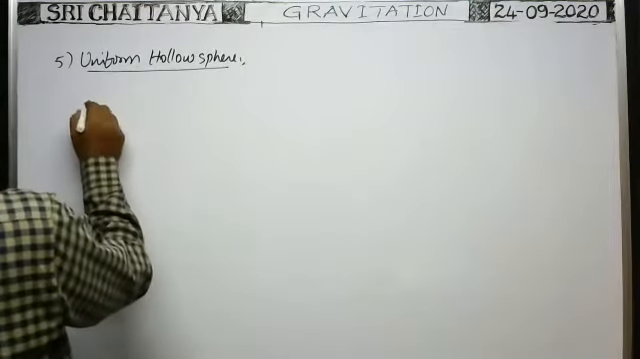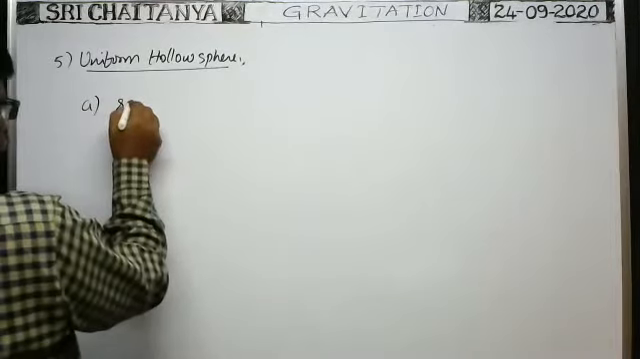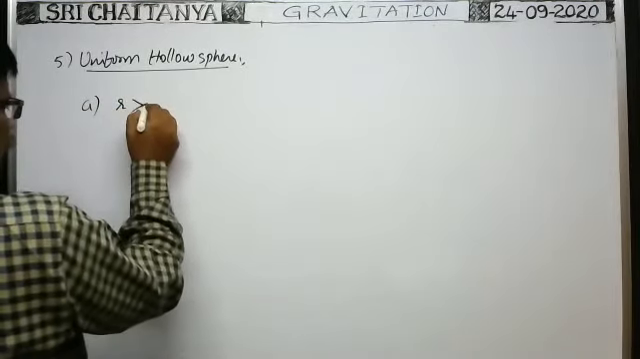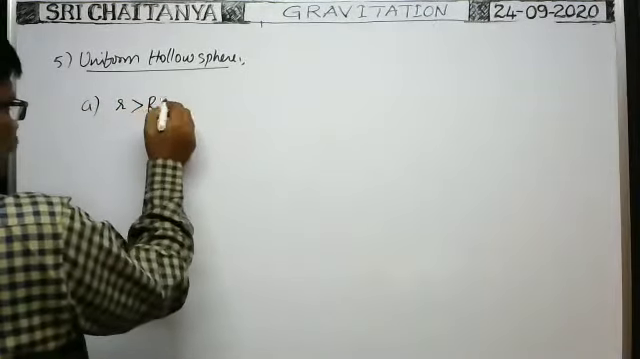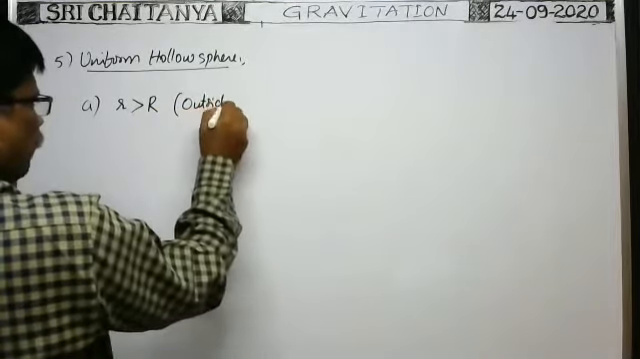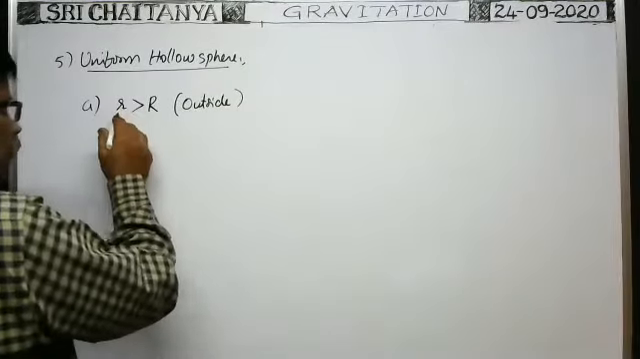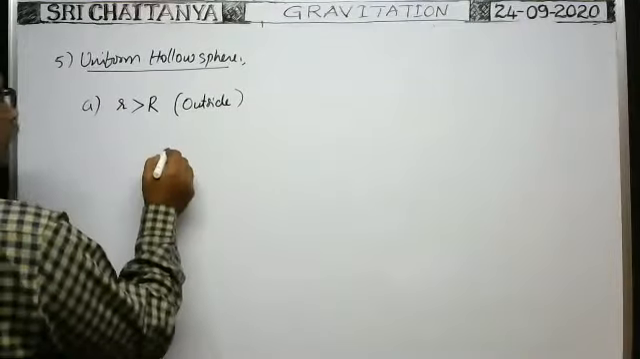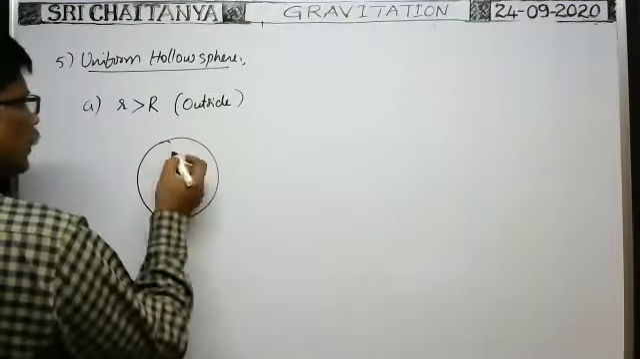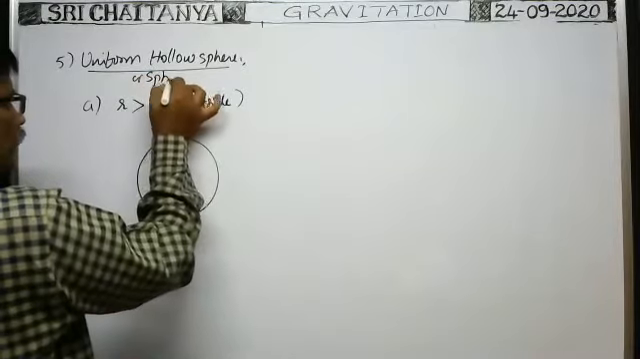Hollow sphere, okay. In this hollow sphere, first, when small r is greater than the radius of the sphere, that means outside, the point where intensity is to be determined is at a distance r from the center, which is greater than capital R. That means that point lies outside the hollow sphere. It is the hollow sphere, or spherical shell. This is also called the spherical shell.